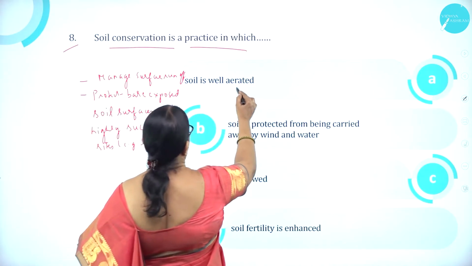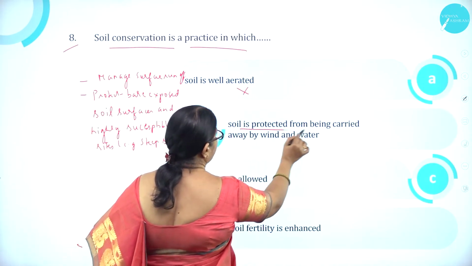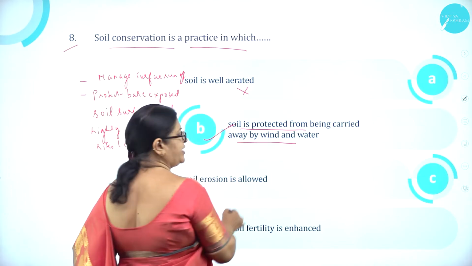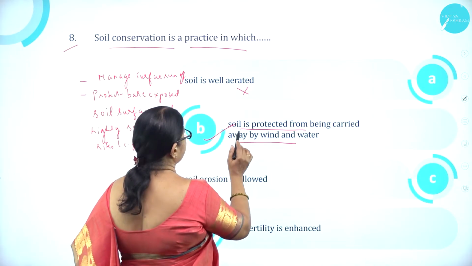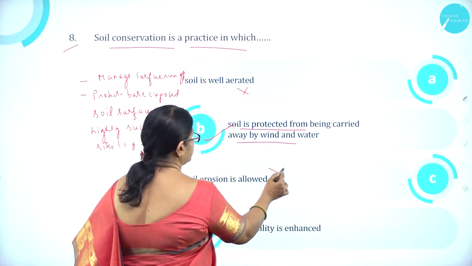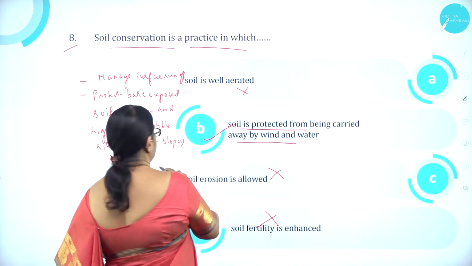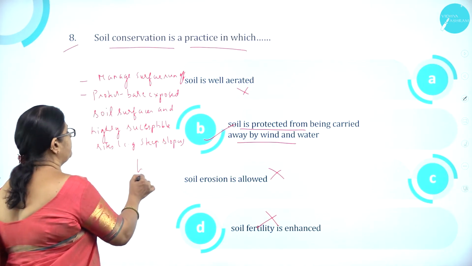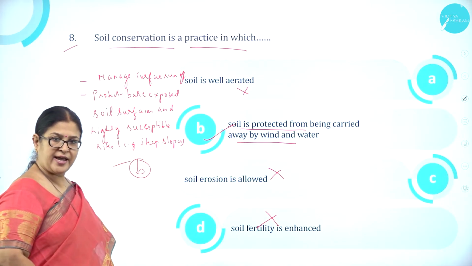So option A, soil is well aerated, is wrong. Soil is protected from being carried away by wind and water is correct. Soil erosion is allowed is wrong. Soil fertility is enhanced is wrong. So option B is the correct answer.